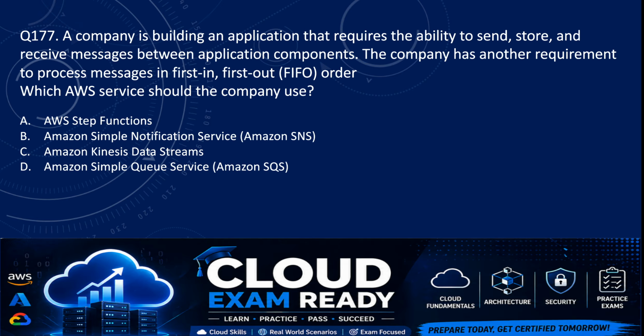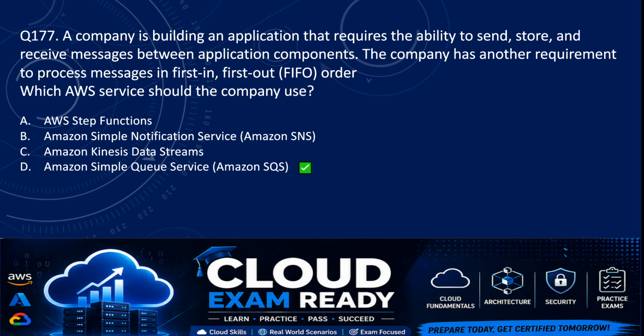Option A is AWS Step Functions. Option B is Amazon Simple Notification Service, which is Amazon SNS. Option C is Amazon Kinesis Data Streams. And option D is Amazon Simple Queue Service, which is SQS. So the correct answer here is option D, which is Amazon Simple Queue Service, which is Amazon SQS.